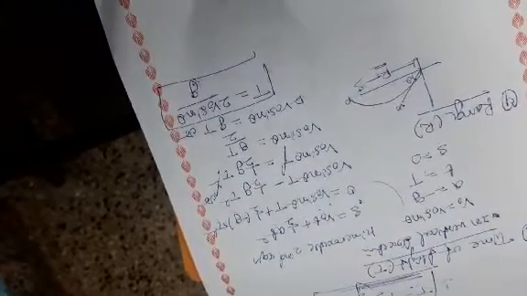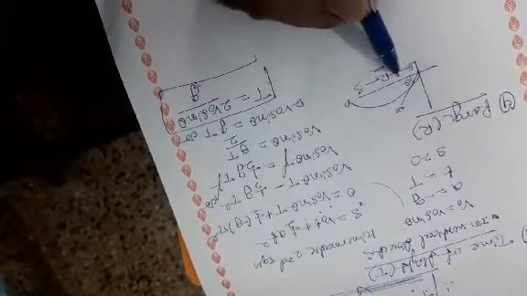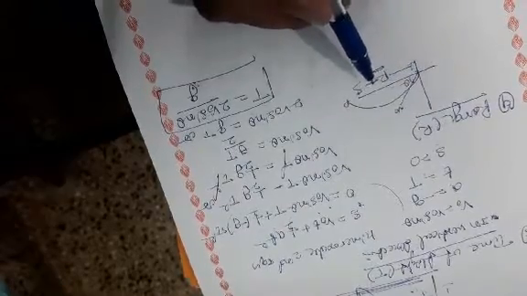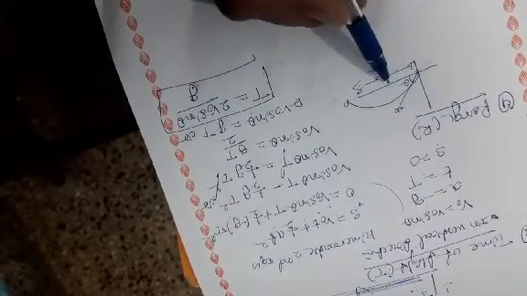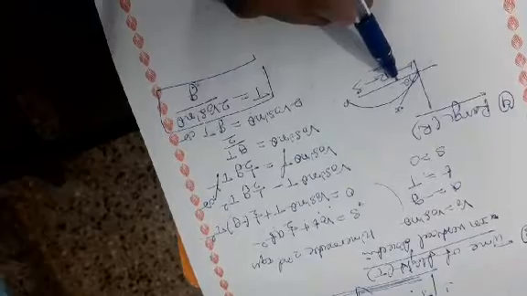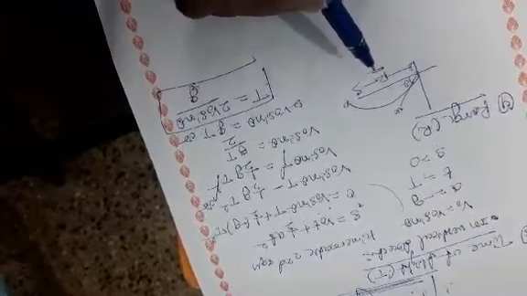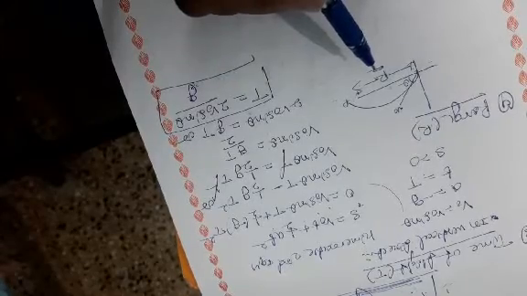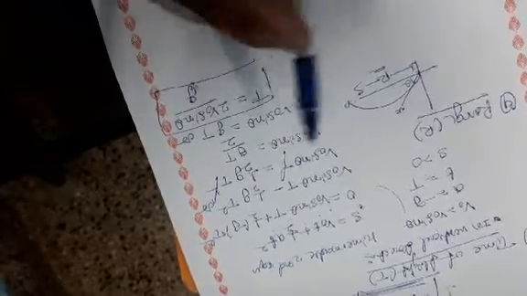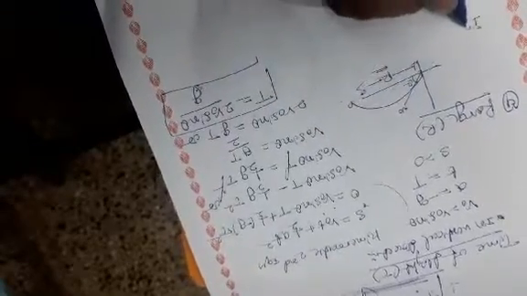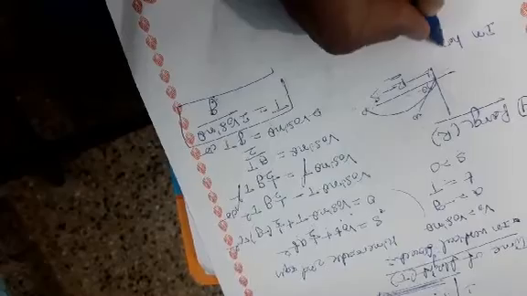How to derive it? First, what is the meaning of range? Range is defined as the maximum horizontal distance traveled by a projectile. The maximum distance traveled by a projectile in the horizontal direction is called range. In the horizontal direction, how do we derive it?